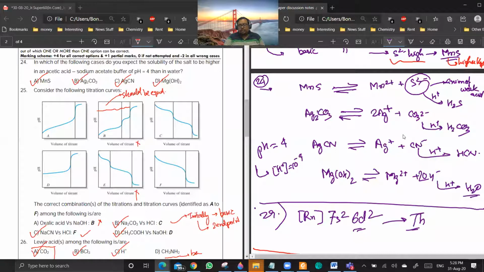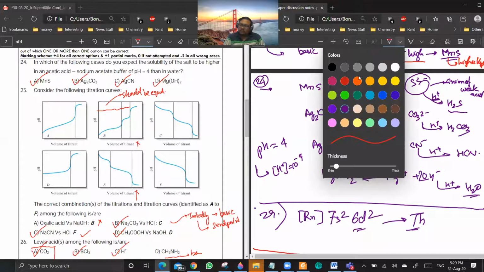If I increase H plus concentration, then sulfide ion will be removed as H2S. So pH is 4, means my medium is moderately acidic. So sulfide ion will be reacting with the H plus to give H2S.